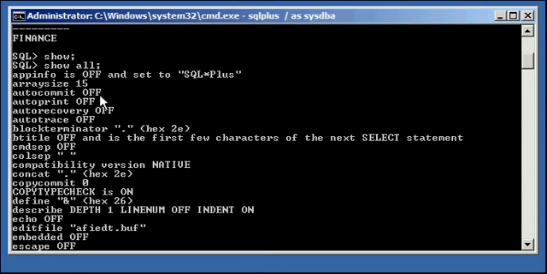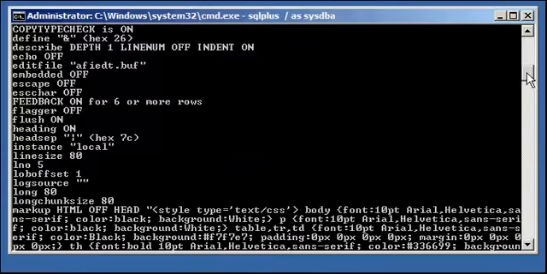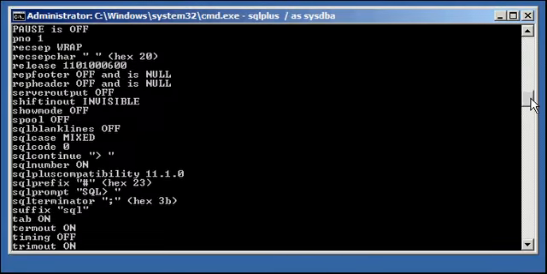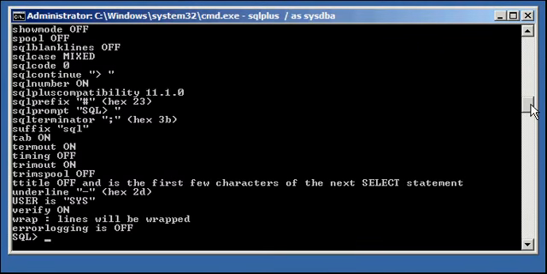So we have autocommit off, autoprint off, autotrace off. Everything that can be set with an Sqlplus set command, which I'll show you in a second, is shown here. These are either the current settings or they are the default settings. And here we are, SQL prompt is set here, SQL number. So we have a lot of things here that we can set.